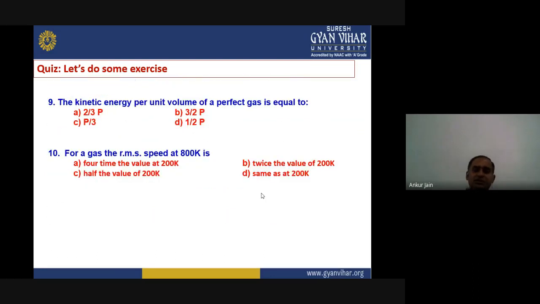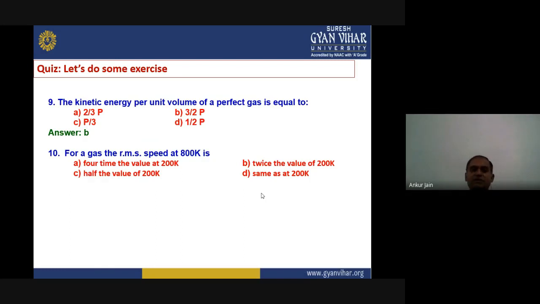Okay. The next question is, the kinetic energy per unit volume of a perfect gas is equal to 2 by 3 p, 3 by 2 p, p by 3, or half p. This we can actually calculate from the derivation of different laws, and the right answer is B, that is given by 3 by 2 p.